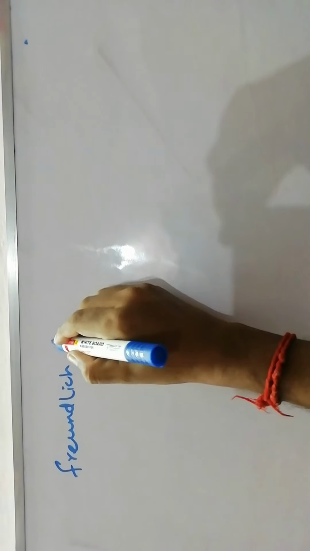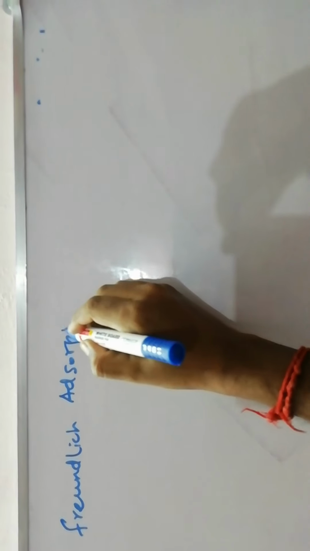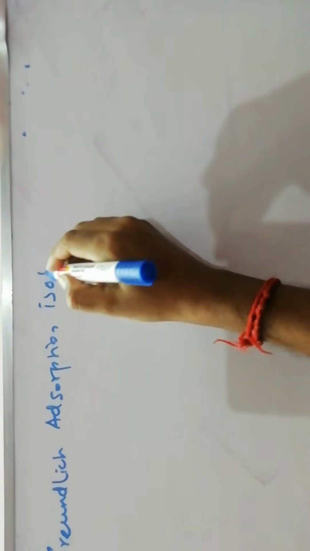Next one is Freundlich adsorption isotherm. In this theory, we are going to study the extent of adsorption with respect to pressure.